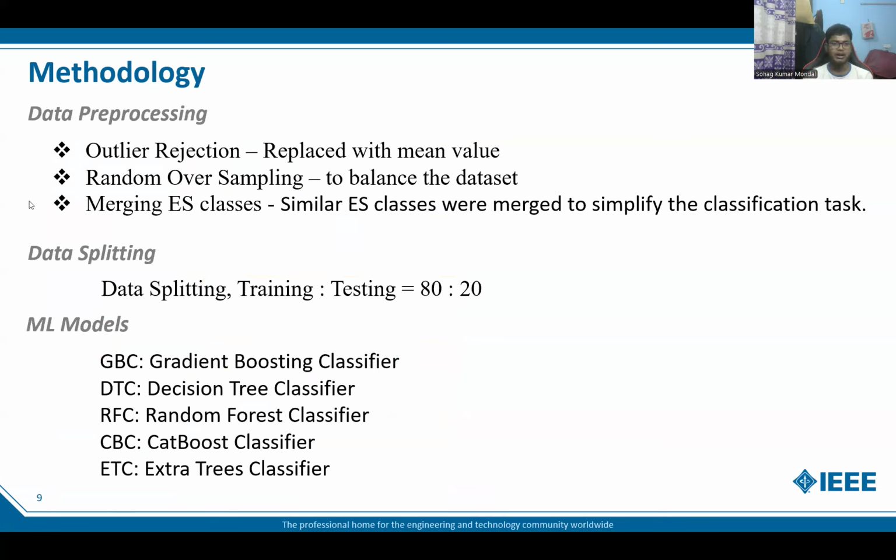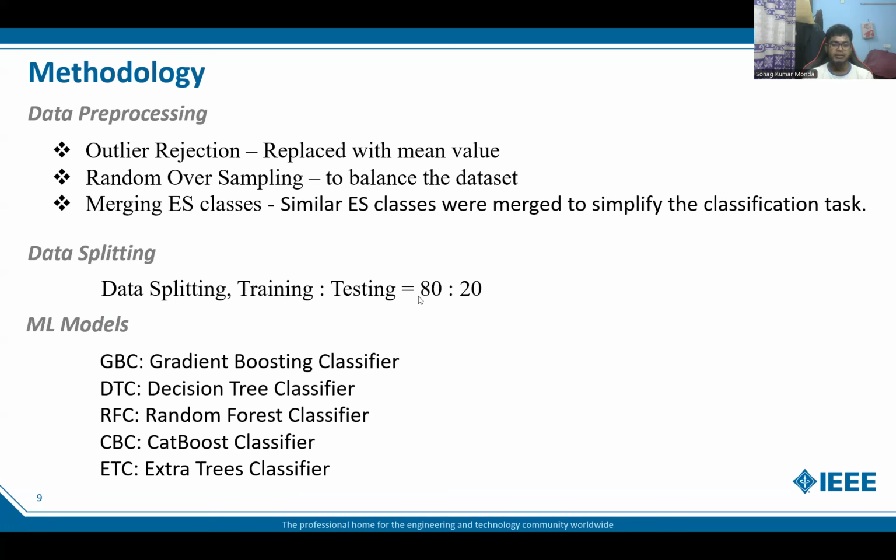Here are the data pre-processing techniques we already mentioned: outlier rejection, random oversampling, and merging the epileptic seizure class. For outlier rejection, when we found an outlier, we replaced it with the mean value. For random oversampling, we found that the data set is a bit imbalanced, so we used random oversampling to balance the data set.